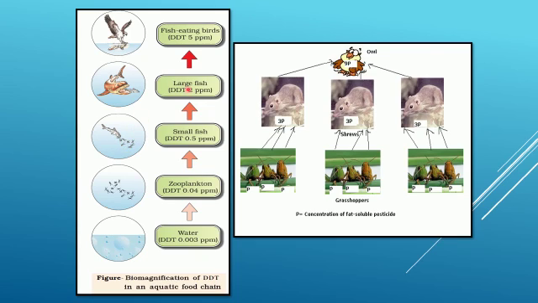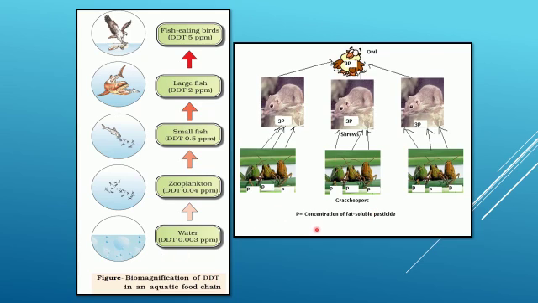Again, the small fish is eaten by a large fish. If the large fish takes 145 small fish in a day, obviously the DDT will increase in the body of the large fish. If this large fish is taken by fish-eating birds, and a bird eats 1 or 2 large fishes in a day, then obviously the DDT will increase in the body of the fish-eating birds. Like that, the concentration goes on increasing from one trophic level to another. This is one of the aquatic food chains which we can see in the water.